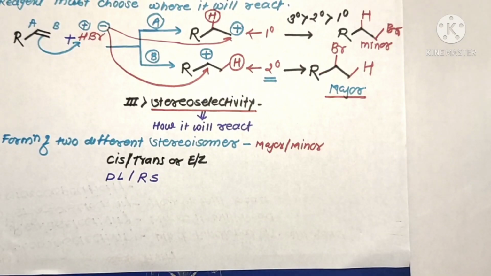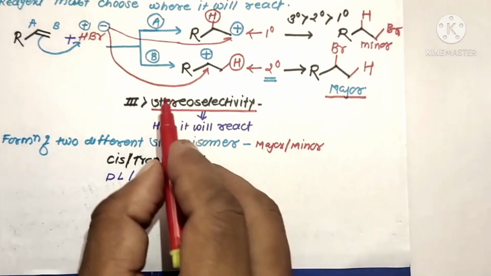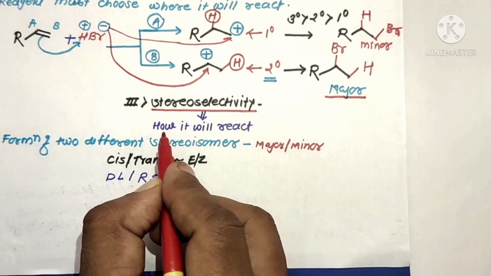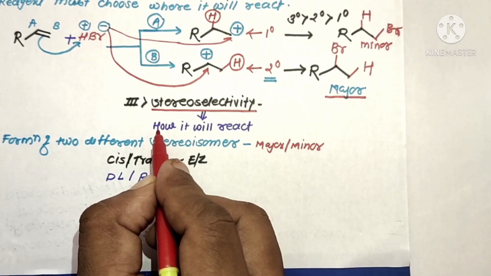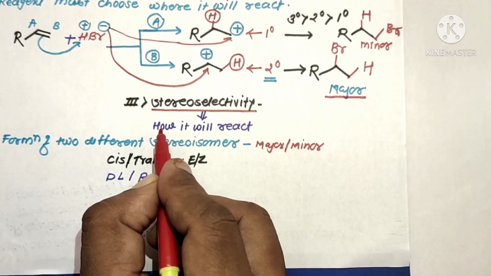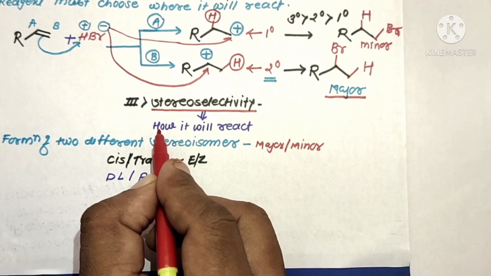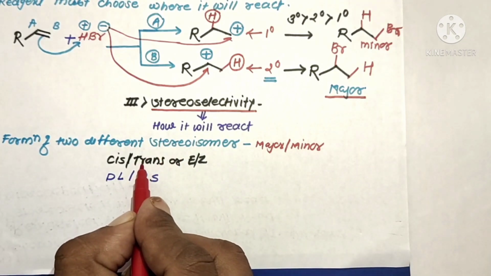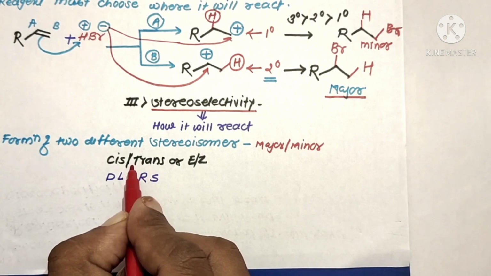Now the third important selectivity concept is stereoselective reactions. In a stereoselective reaction we have to find out how the reagent molecule reacts with the substrate molecule. The reagent has two different sites; it may react on the same side, also known as syn, or the reagent molecule can attack from the opposite side, or anti side, to form different types of stereoisomeric products from the substrate molecule.